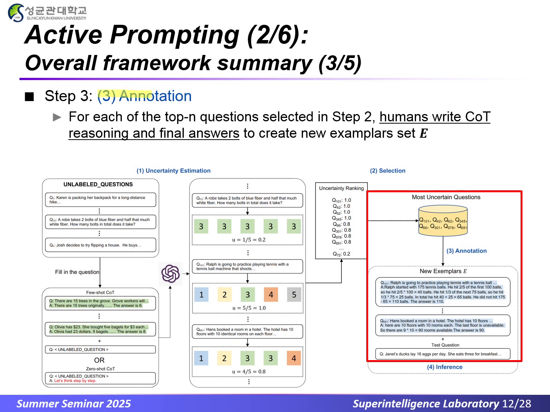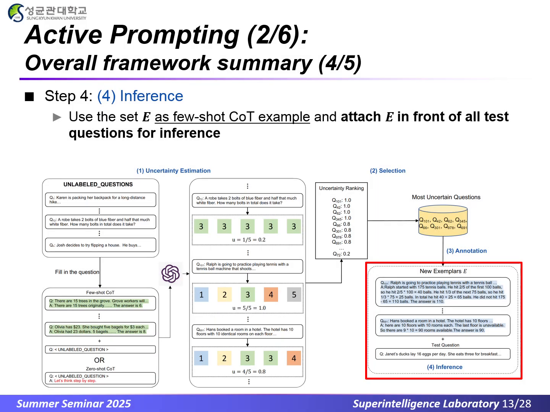Step 3 is annotation. For each of the top n most uncertain questions we selected in step 2, human annotators write full chain of thought reasoning plus the final answers to create a new exemplar set E. Step 4 is inference. Here, we take our new exemplar set E as the few-shot COT examples and simply prepend new exemplars E to every test question.